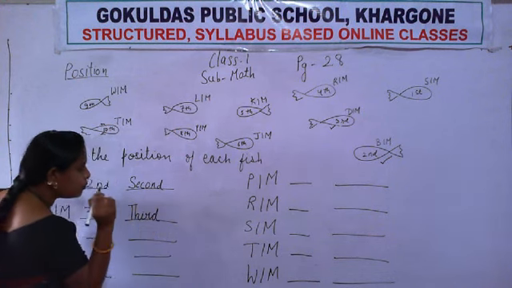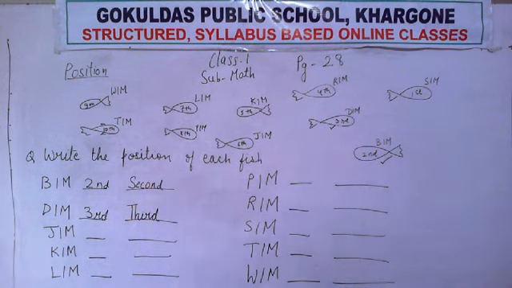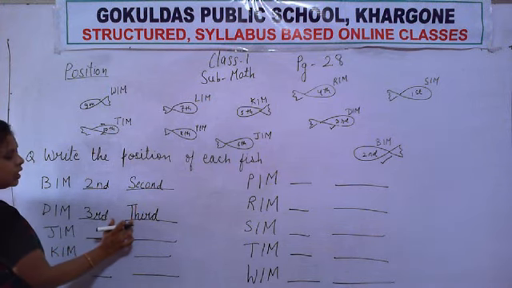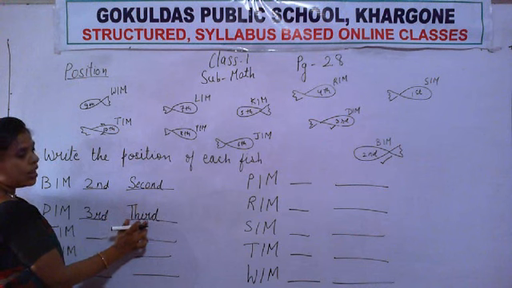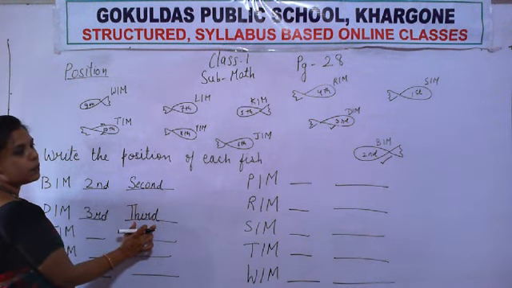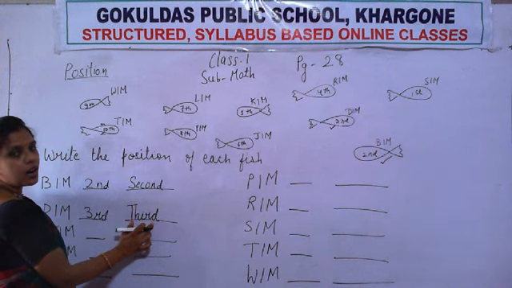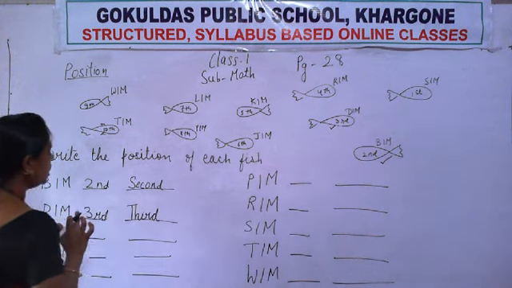T-H-I-R-D. Third. Write with me. All of you write in your book. First write here third. 3 and R, D. Small r and small d. How do we read it? We read this as third. Say third. And write the spelling of third. T-H-I-R-D. Third. Repeat. Written? Okay.